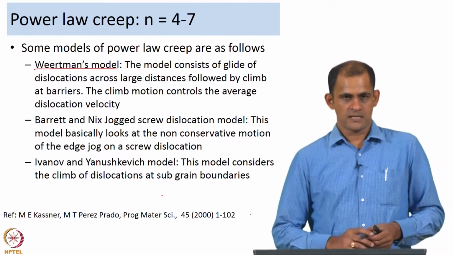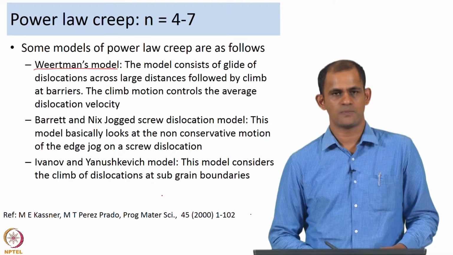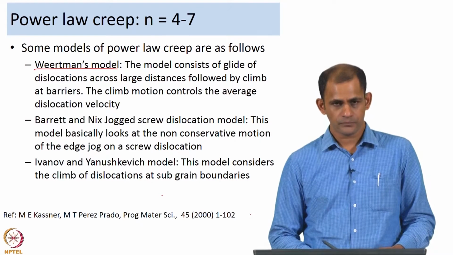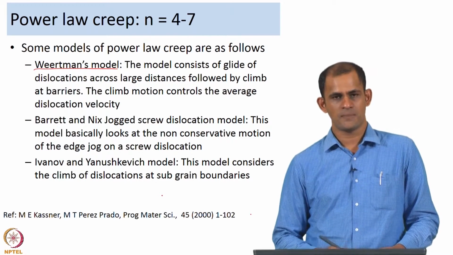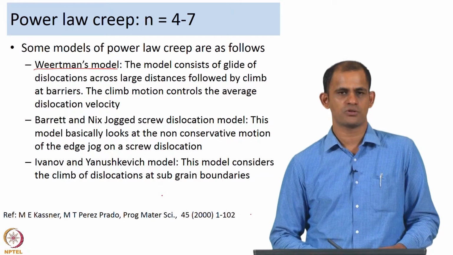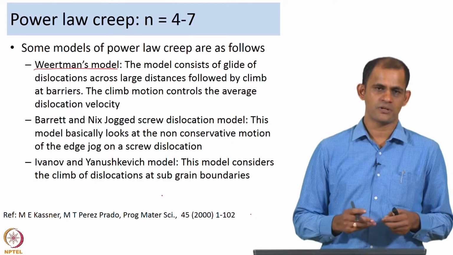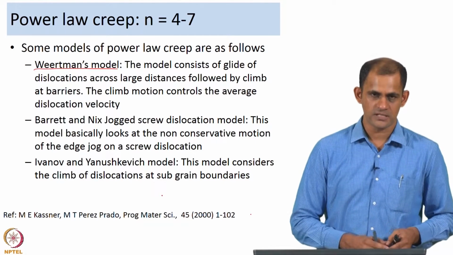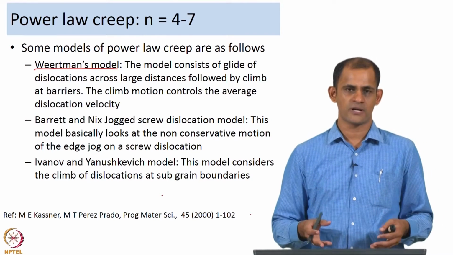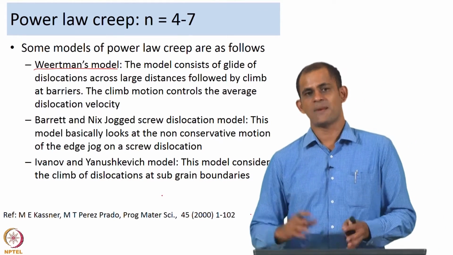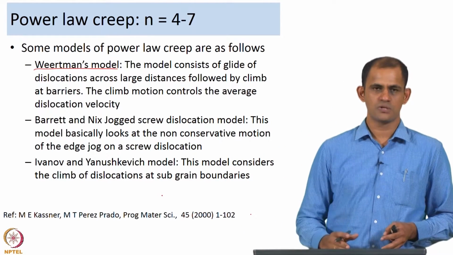Another model is the Barrett and Nix jogged screw dislocation model. This model is also used to explain power law creep. The jogged screw model looks at the non-conservative motion of the edge jog on a screw dislocation. If you recall, we were talking about edge jogs and kinks in dislocations, and one of the breaks in dislocations which we consider very important from a plastic deformation point of view is edge jogs on screw dislocations.